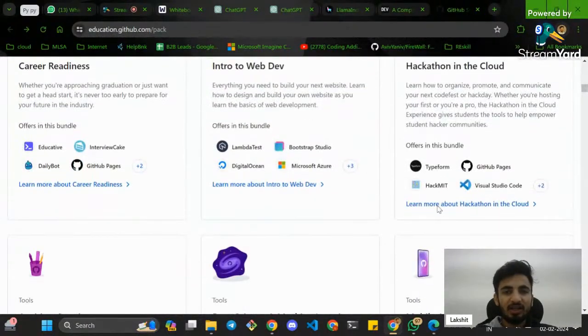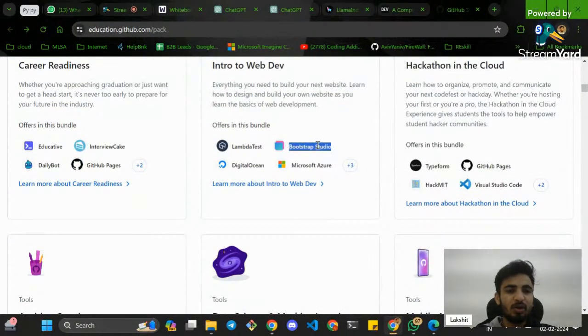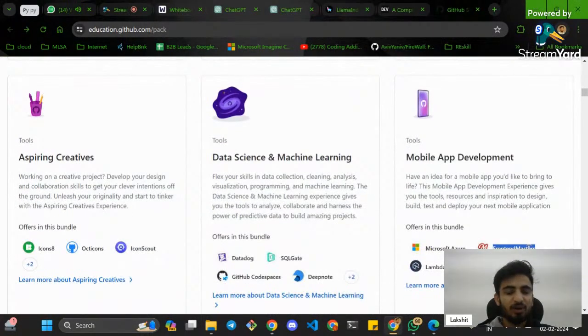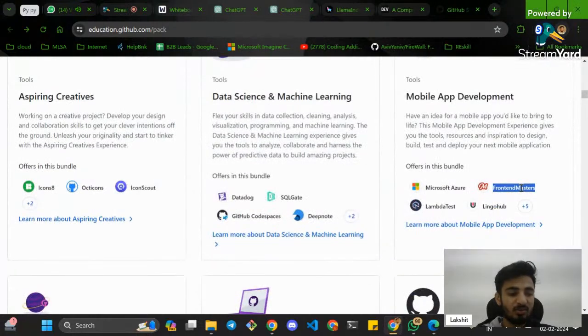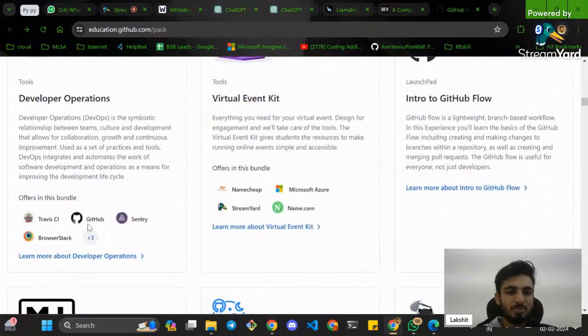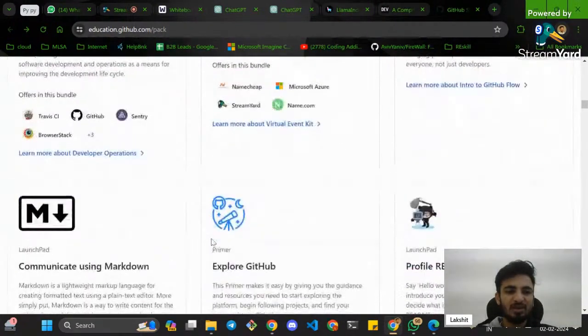Like you can use Bootstrap Studio. You can use GitHub Pages to host your website. You can use Hack MIT to learn something. You can use Frontend Masters if you want to learn something. Frontend Masters has some really good courses available, right? So Datadog is available, IconScout is available, developer options. So these are a couple of tools that are already available.